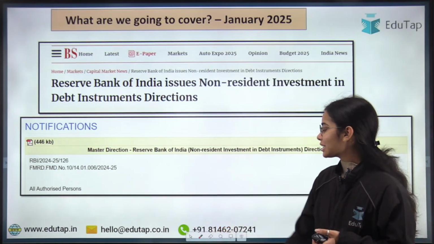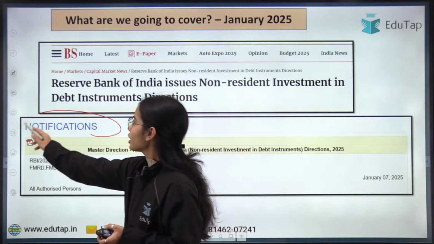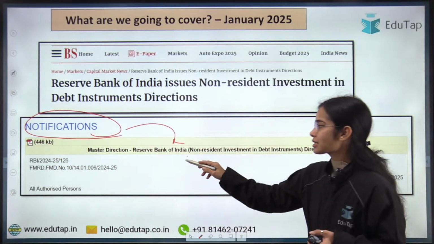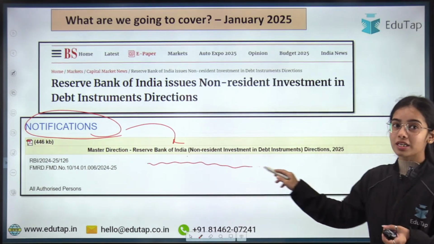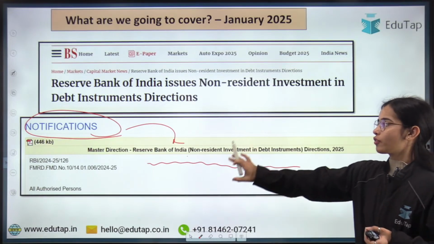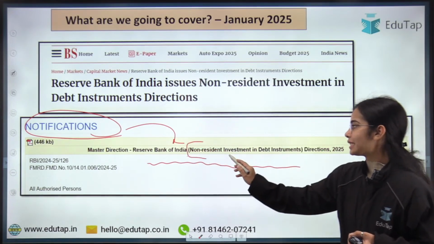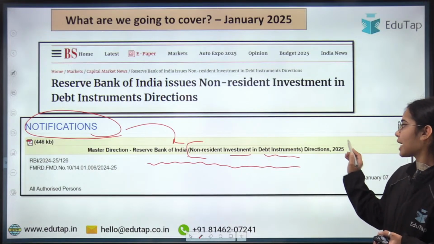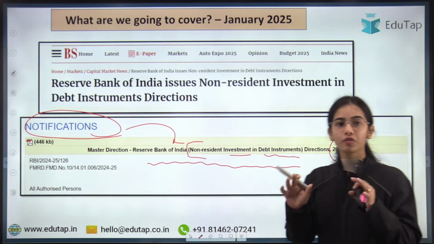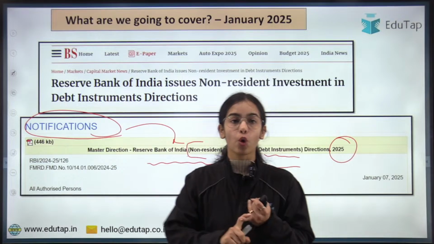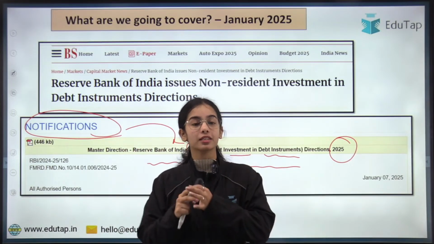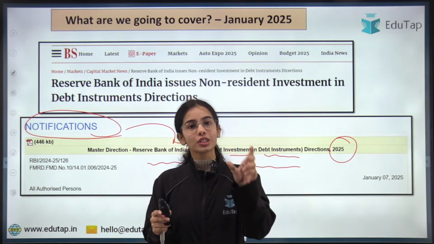So the RBI has recently released a notification where it has released a new master direction, that is the master direction of the RBI for Non-resident Investment in Debt Instruments Directions, 2025. Always remember that a new master direction, or any change that has happened in a previous master direction, is important.